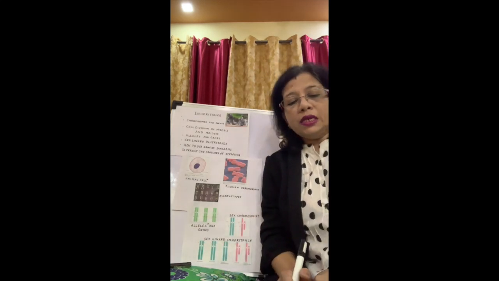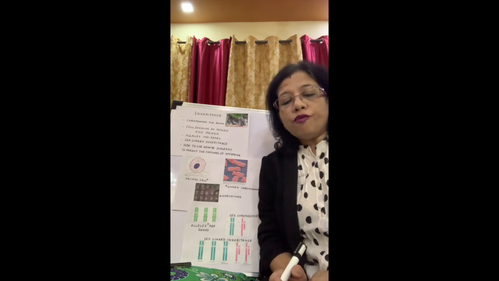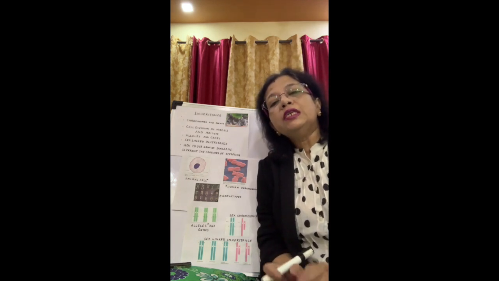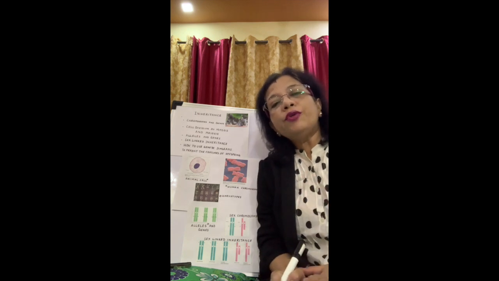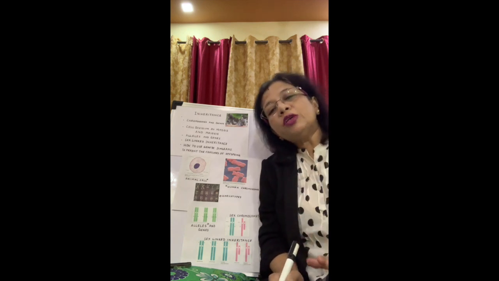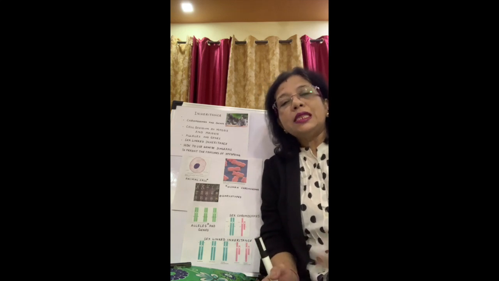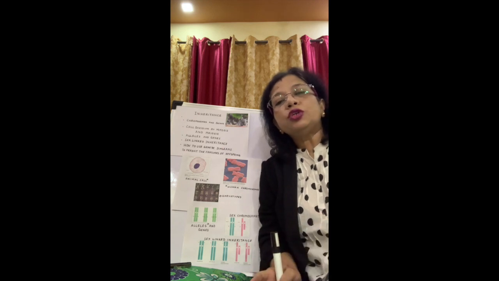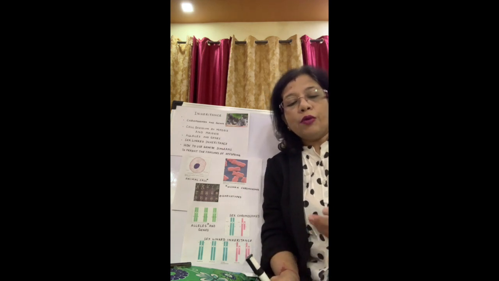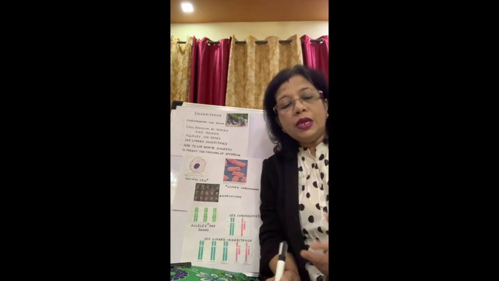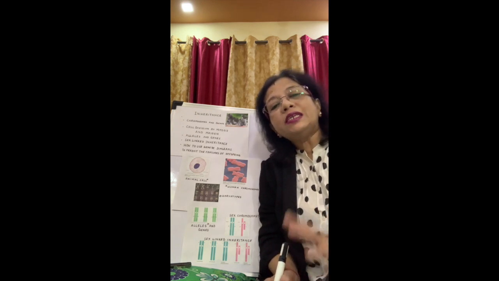Now each gamete has only one of each kind of chromosome. When are gametes formed? During meiosis. Even during mitosis cells are formed, but they are all identical. In meiosis they are not identical, as I have told you; when the division occurs, they are non-identical. For example, human egg and sperm cells have 23 chromosomes.